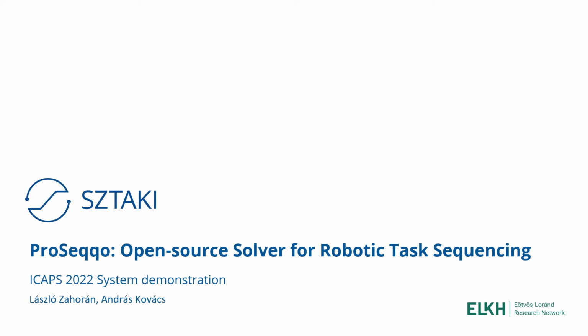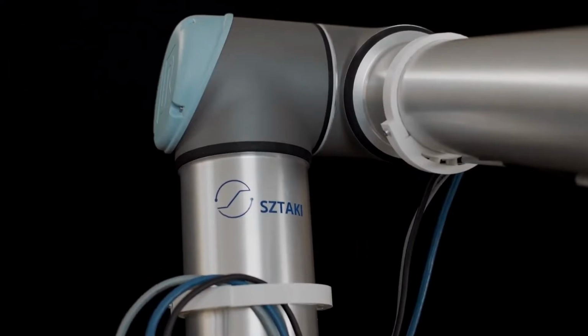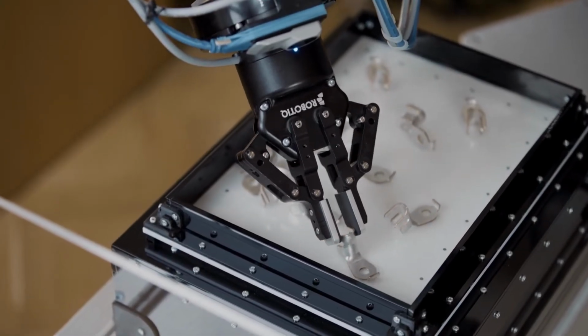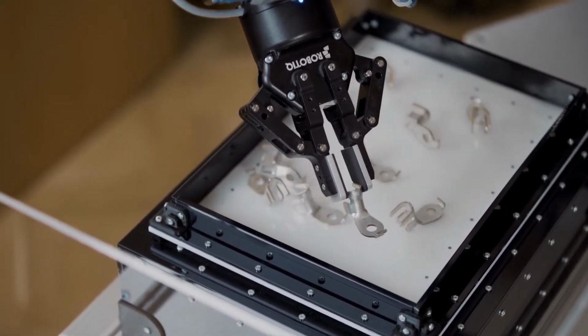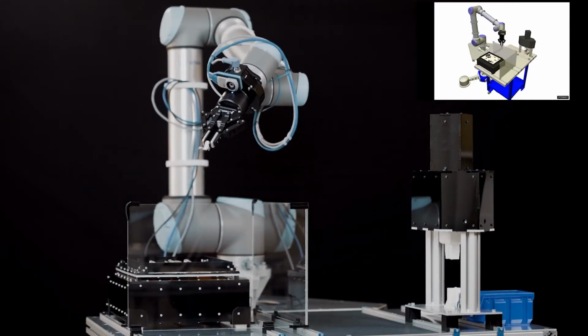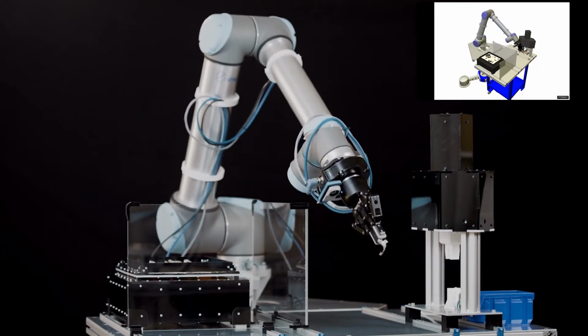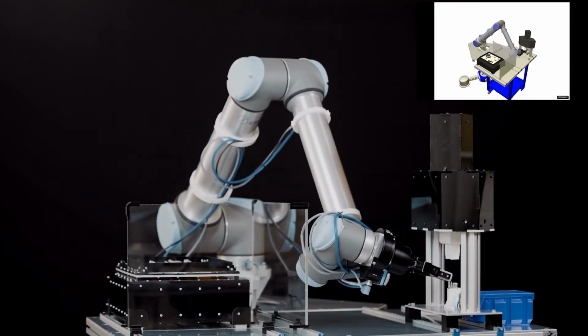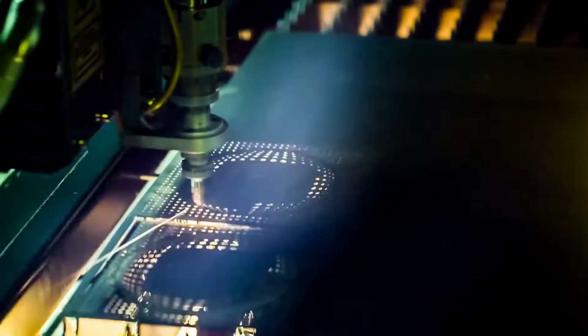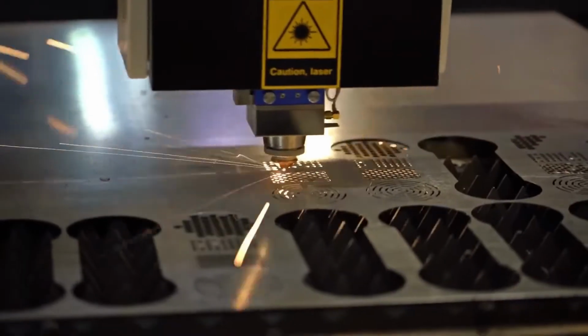Task sequencing problems arise in various robotic applications in radically different ways. Sequencing is coupled with different types of decisions on how the tasks are executed. In many applications, such as robotic pick and place, the inverse kinematical solutions belonging to given task space poses must be chosen. In laser cutting, the directions of the cuts and the contour entry and exit points are strongly related to the cut sequence.